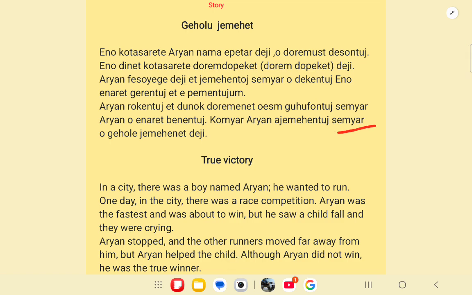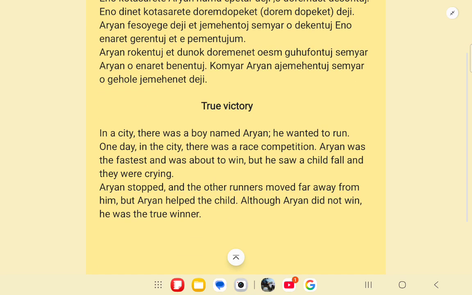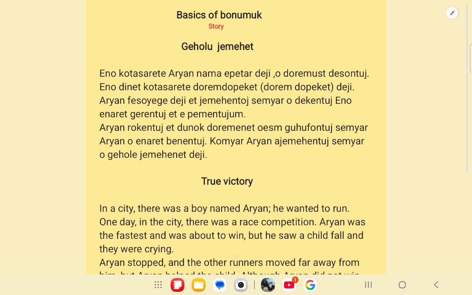Semyar o gehole jemehenet deji. So semyar means but, o means he, gehole means true. Why here you can see it is geholu and here it is gehole?